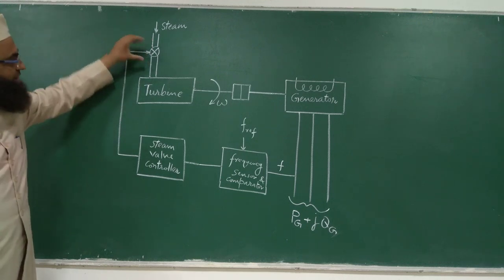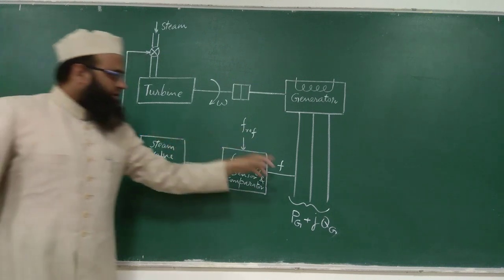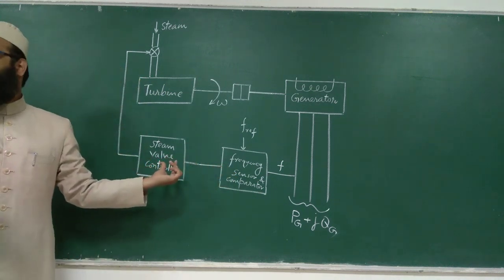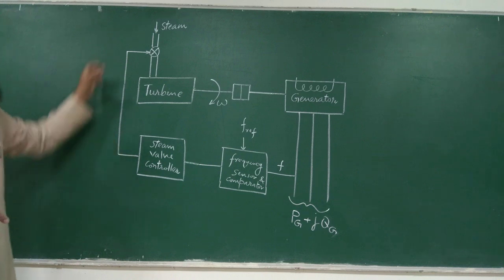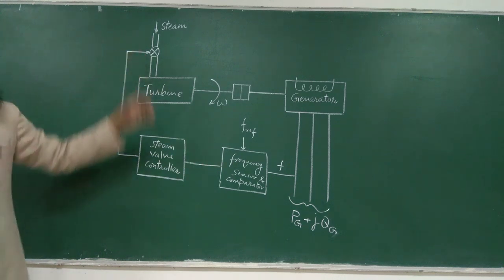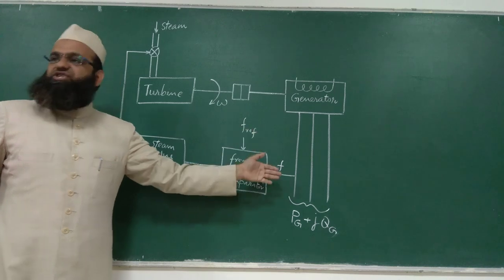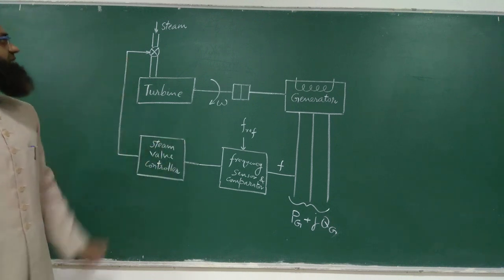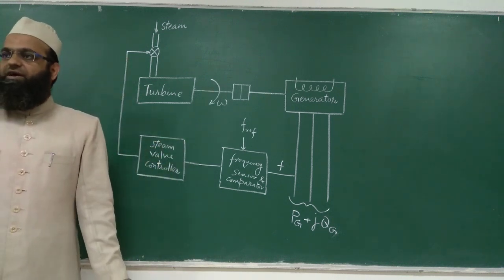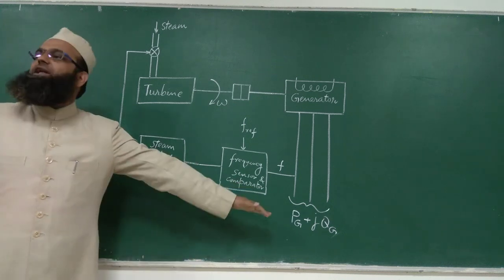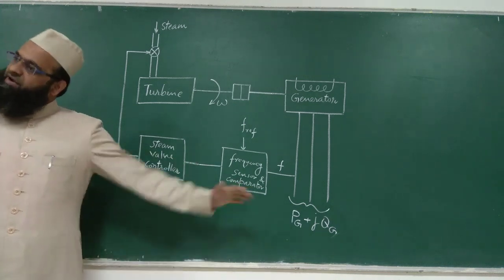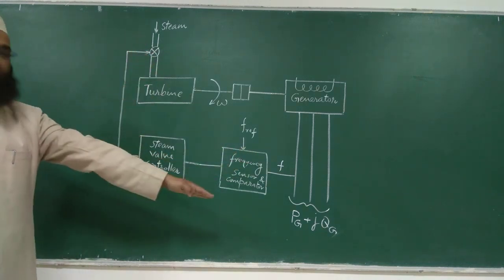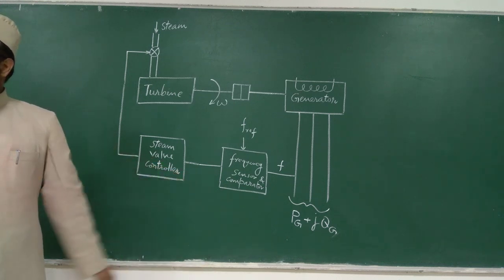What will happen if it opens more than desired? In that case, this will exceed that. Then again the error detector will give a signal opposite to the previous one, and it will adjust in the opposite direction. Finally, when the two match, the error will be 0. So this regulation is maintained continuously. The regulator regulates continuously depending upon the demand, because demand is also varying. Whatever the demand, the valve is adjusted accordingly to match the demand on this unit, right?